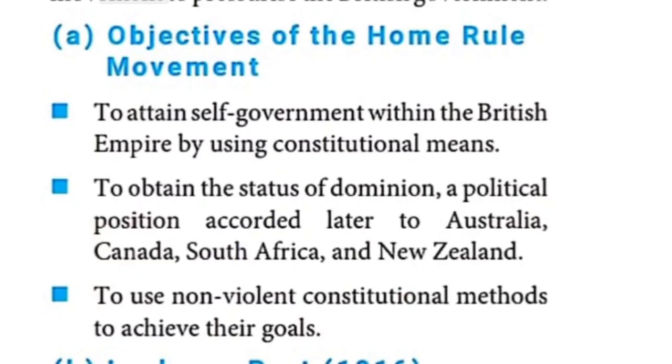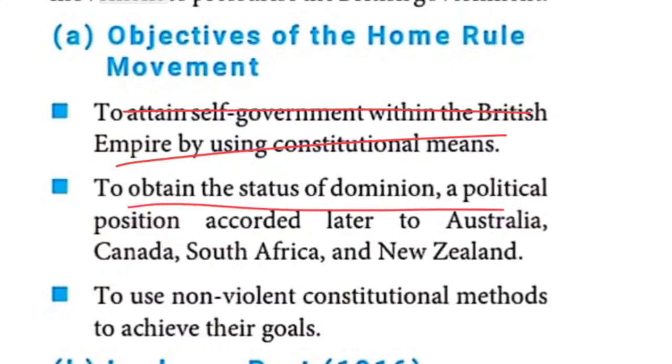What are the objectives? That's a two-mark answer. To attain self-government within the British Empire by using constitutional means; by using constitutional means, we need to get independence. That's the first point. Second one, status of dominion. What is meant by dominion?